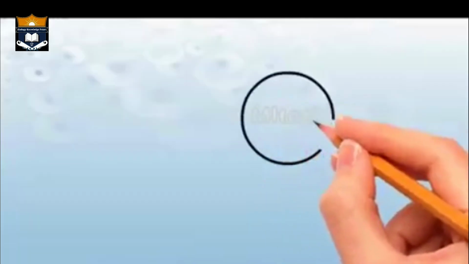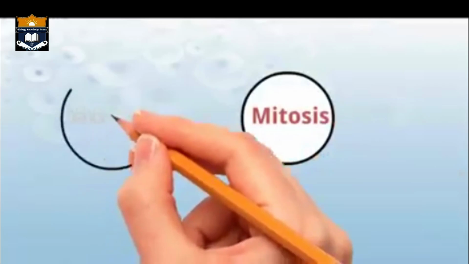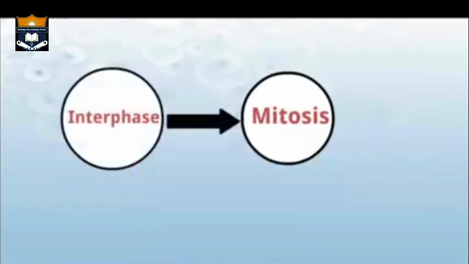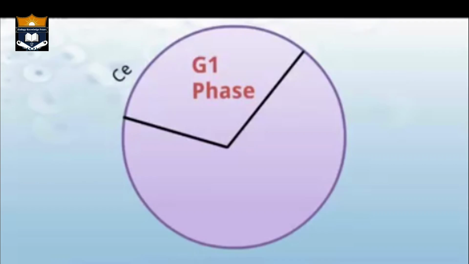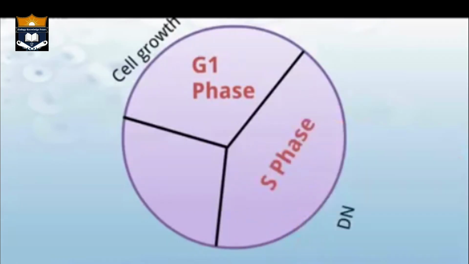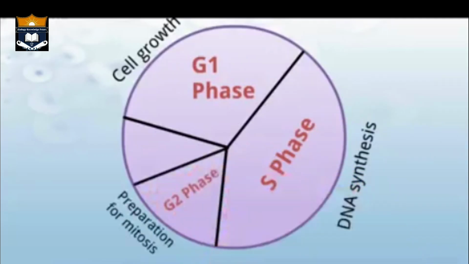Before entering mitosis, a cell spends a period of its growth in interphase. It undergoes the following phases. G1 phase: this is the growth period before the synthesis of DNA. S phase: this is the phase during which DNA synthesis takes place. G2 phase: this is the growth phase between the end of DNA synthesis and the beginning of prophase.